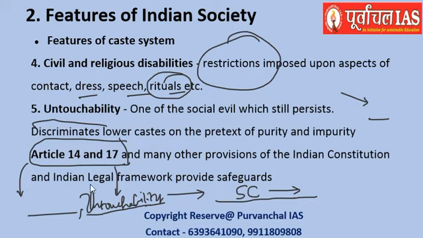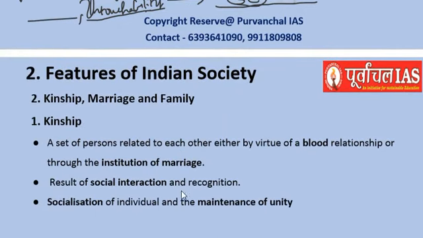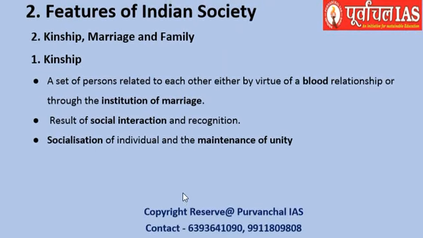These two articles form part of the fundamental rights of the Indian citizen, which are guaranteed by the Indian Constitution itself, and based on the prescribed procedure the person can move to the Supreme Court and have his right enforced. Okay, so that is the thing related to untouchability. Now, that was about the caste system.